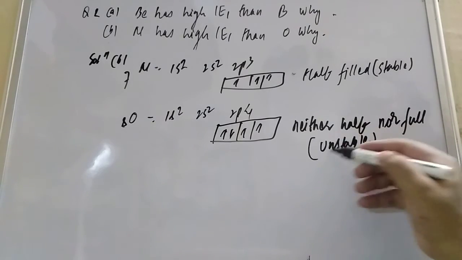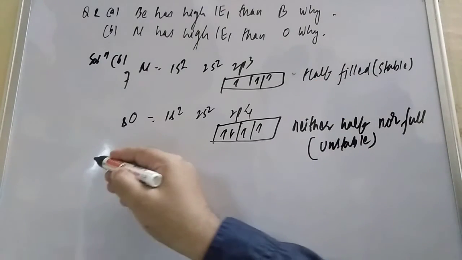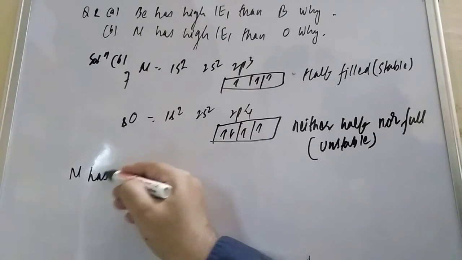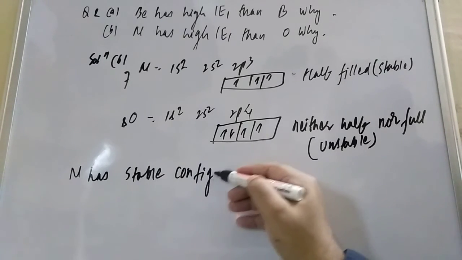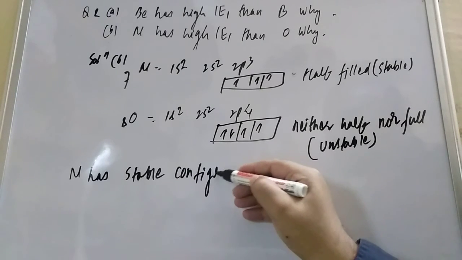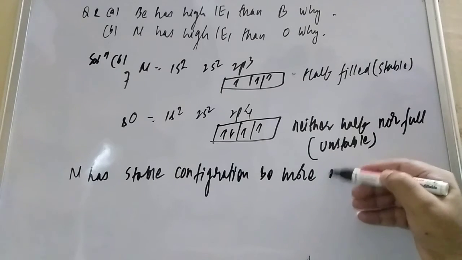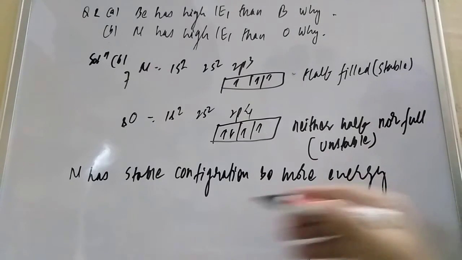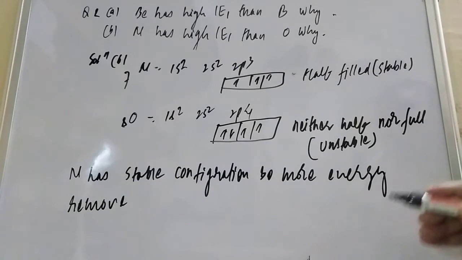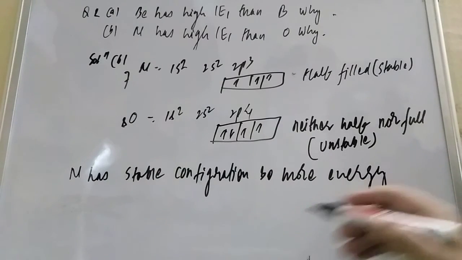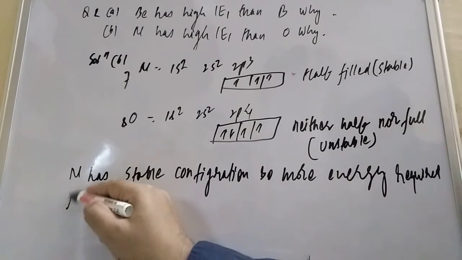Now where is more energy required, student? From the stable configuration you require more energy. So we can write that N has a stable configuration, so more energy is required to remove the electron.